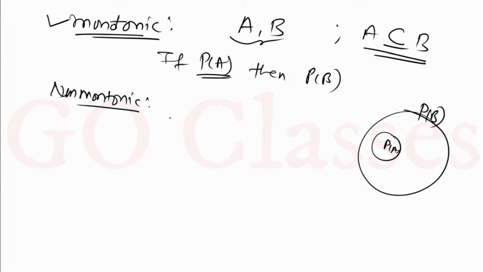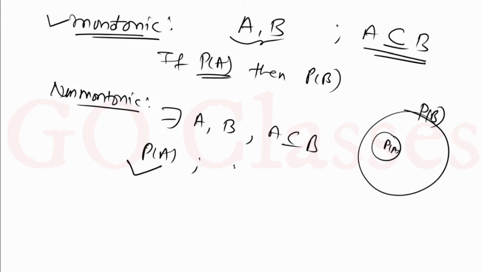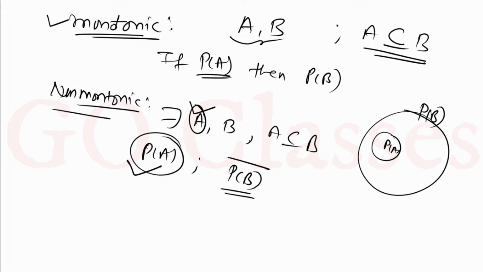Non-monotonic property means there exist A, B such that A is a subset of B, and even though A is satisfying this property, B is not satisfying this property. So this is the definition of non-monotonic. It means there is at least one set A such that A satisfies the property, but its superset does not satisfy the property. This type of property is called non-monotonic property.